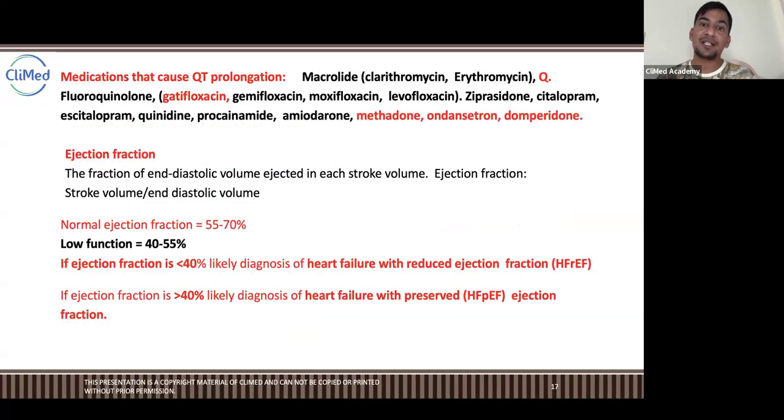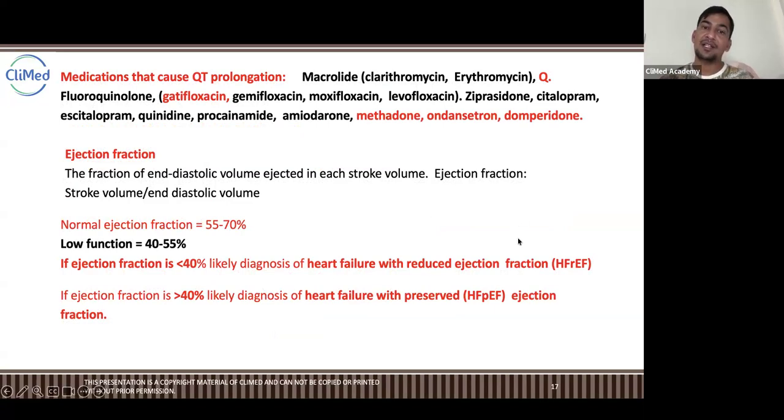So there are some medications which can cause QT prolongation or some tachycardias, like macrolide antibiotics like clarithromycin or erythromycin, or maybe fluoroquinolones like gatifloxacin, which is known for QT prolongation. Okay, and methadone is known for QT prolongation. Then ondansetron and domperidone are also known for QT prolongation.